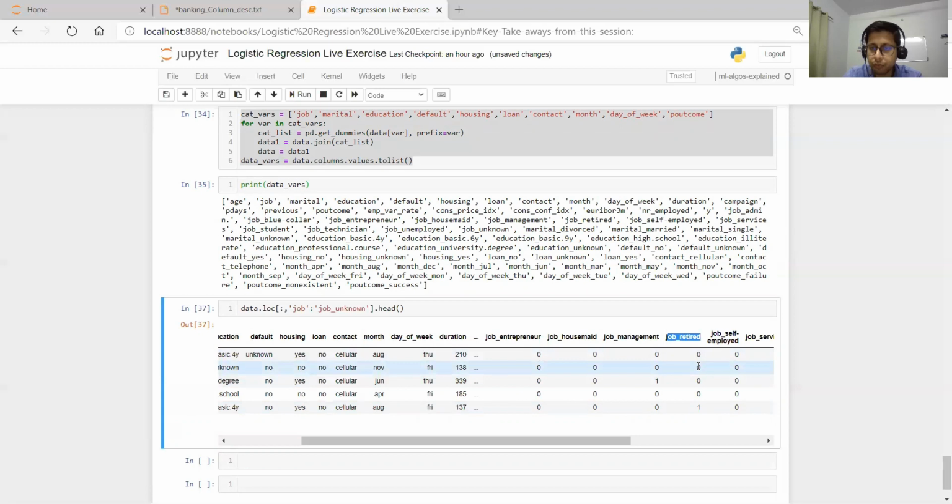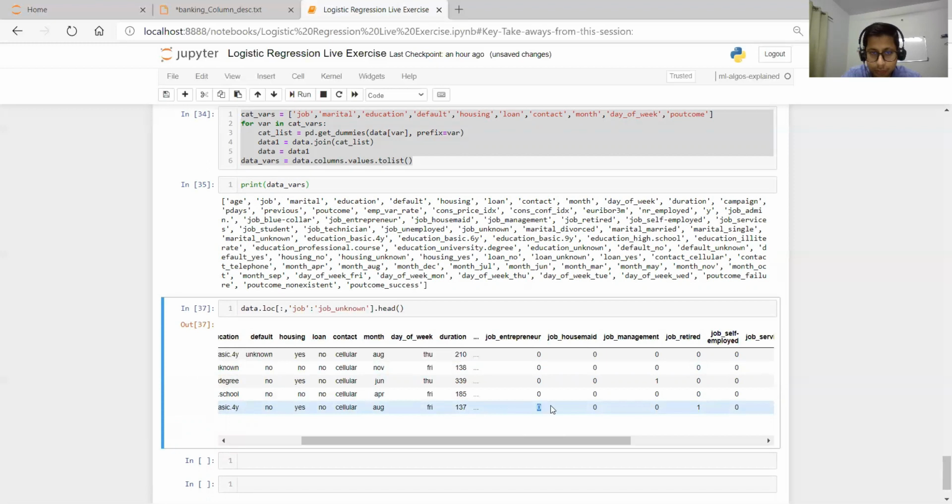One row represents one person, and he will be working in only one thing. He will be either admin, household, management, or retired, but not both. So one row will represent only one category of that job. Whatever category it is representing will be one there, and all the remaining are zeros.